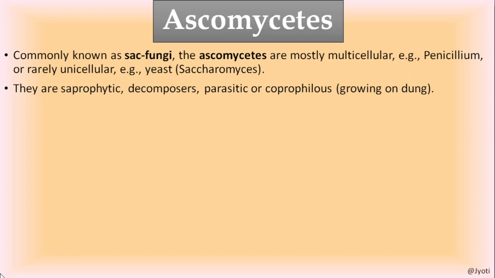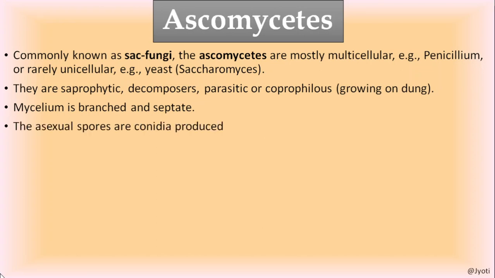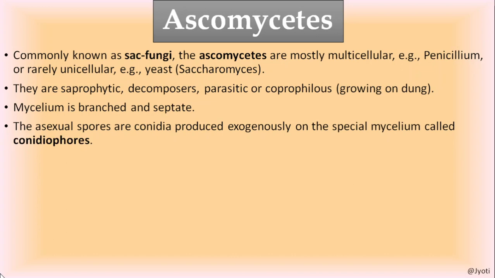They are saprophytic, decomposers, parasitic, or coprophilous. Coprophilous means they can grow on the dung, or the excreta of the animals. The mycelium is branched and septate. So there is no coenocytic condition. Septa is there. The asexual spores are conidia.